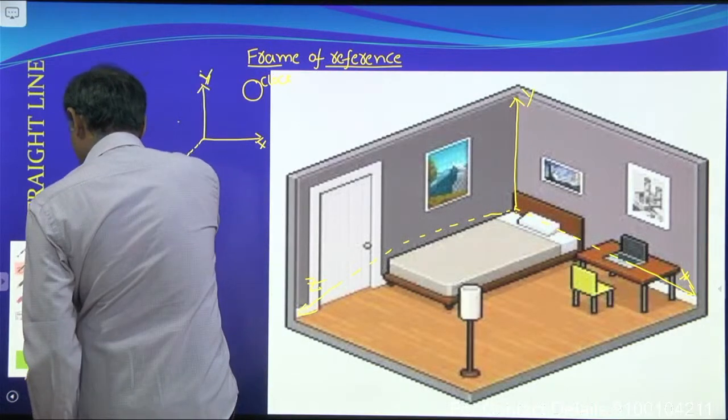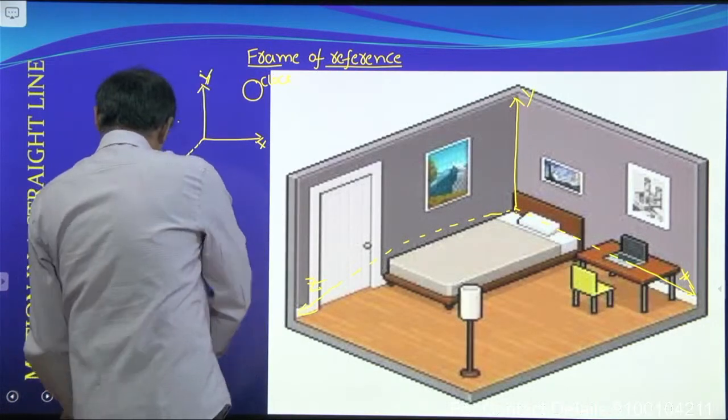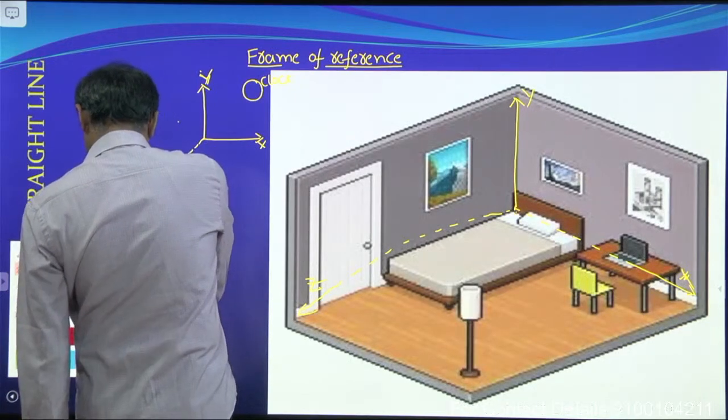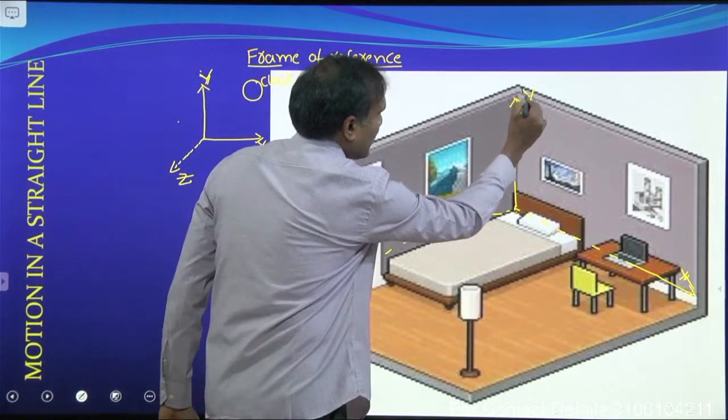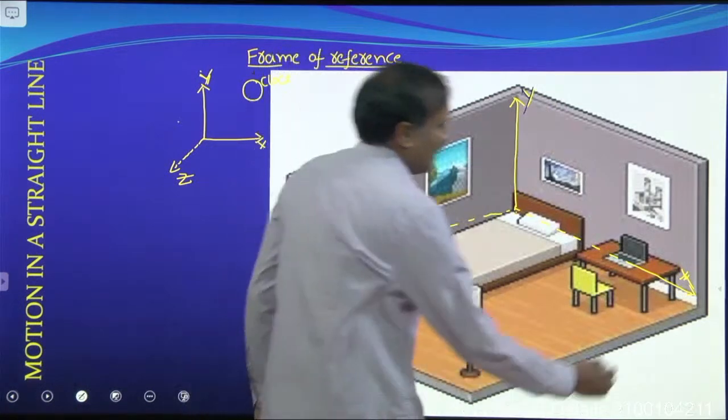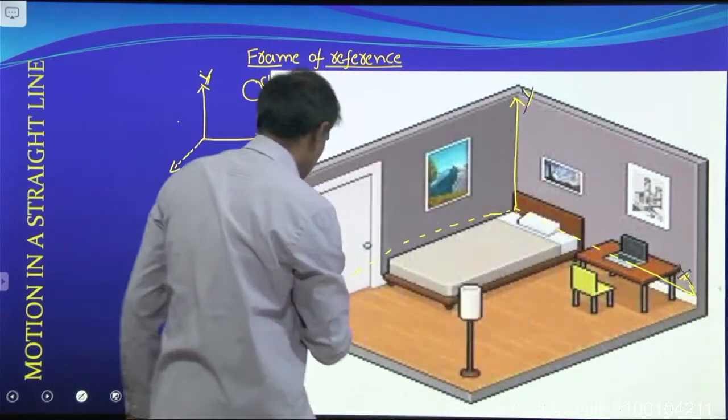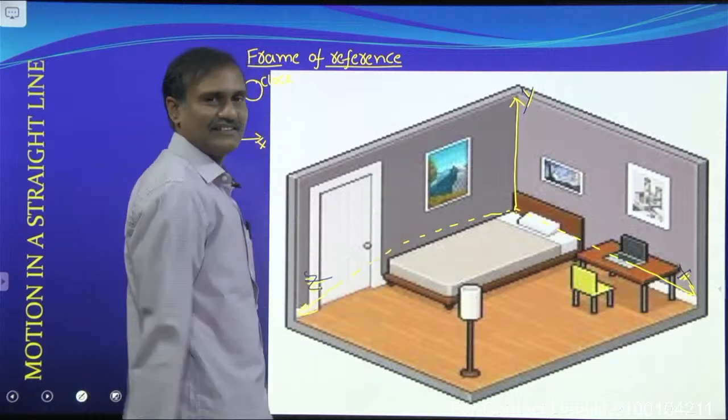Once again, you observe that this is y axis, it is x axis, and it is z axis.